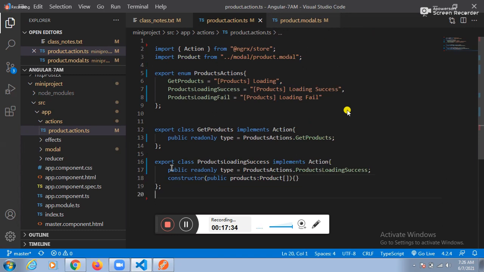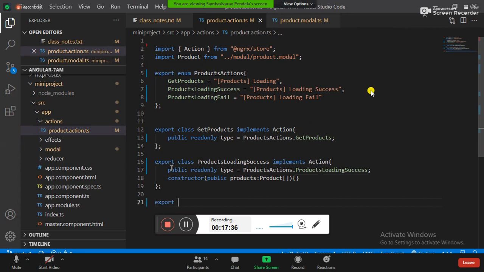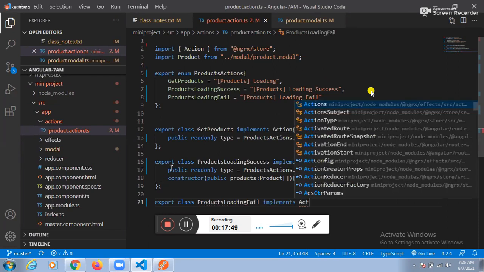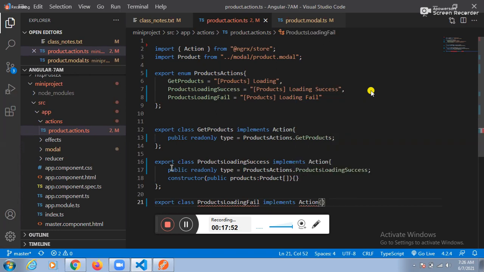One more thing is the export class. What you wanted to place? Products loading fail. Implements action. What you wanted to implement? Implements action. Why products loading fail? Error.